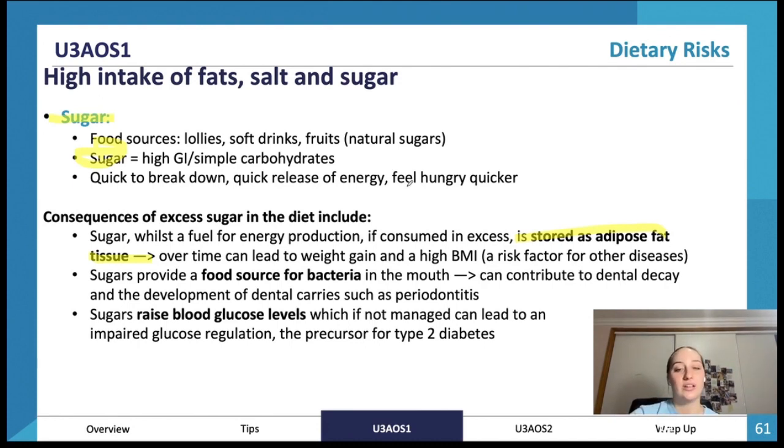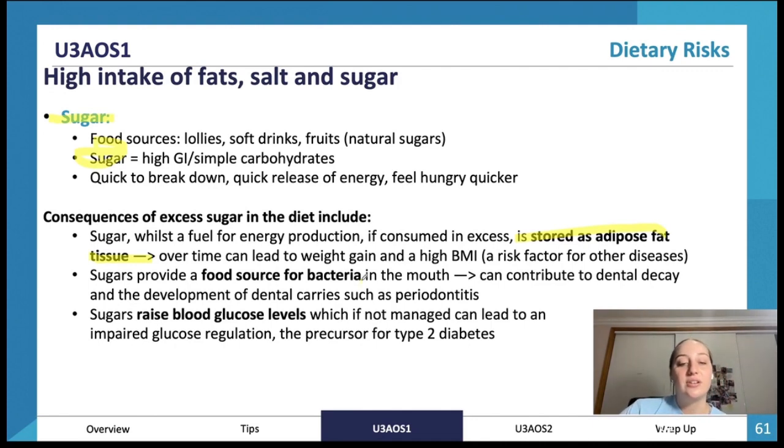They also get used up a lot quicker, so we feel hungry quicker than we would if we had a balanced meal with carbs, proteins, and fats. Whereas with just high GI sugar, it gets absorbed very quickly and then soon we're hungry again. That's why you have those sugar crashes where you feel really energetic and then you crash.